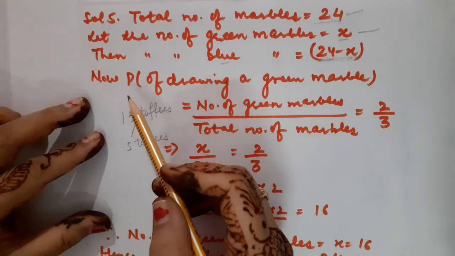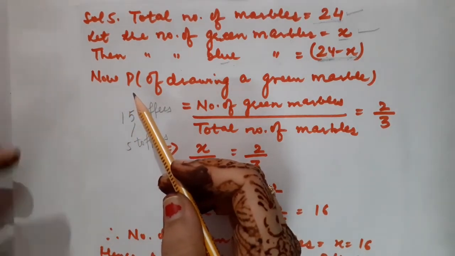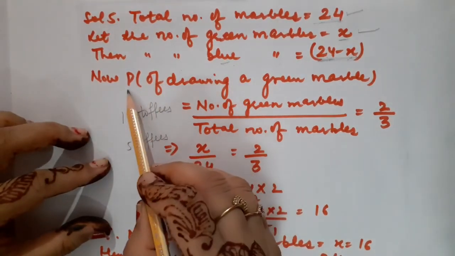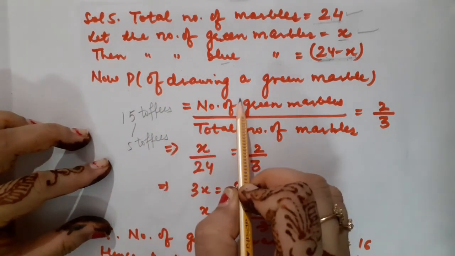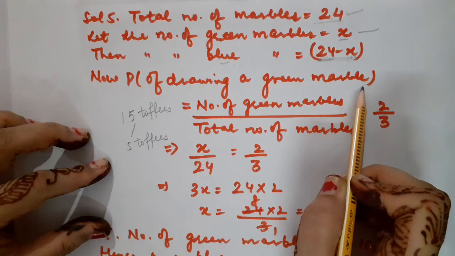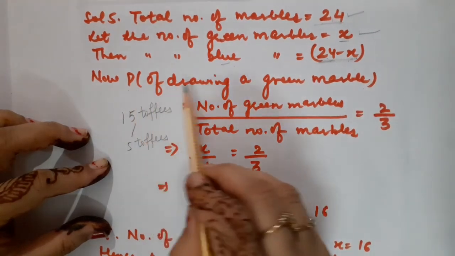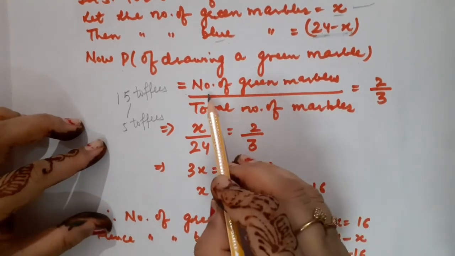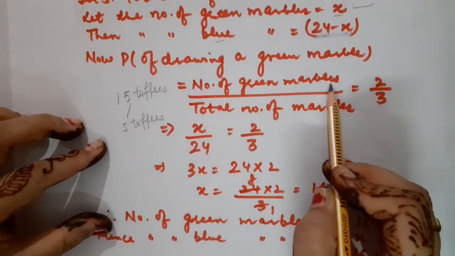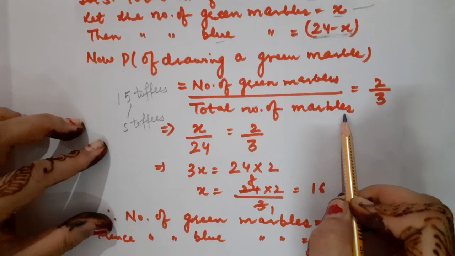Now, as I told you when I was explaining the statement, we are going to use the probability which is given to us of drawing a green marble. So the probability of drawing a green marble is equal to, again, number of green marbles upon total number of marbles.